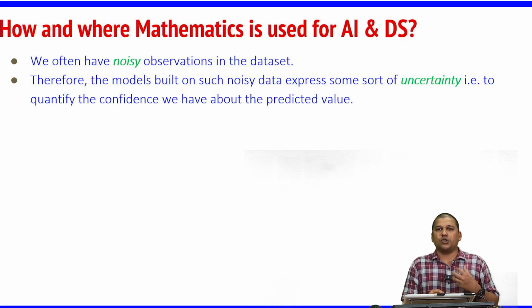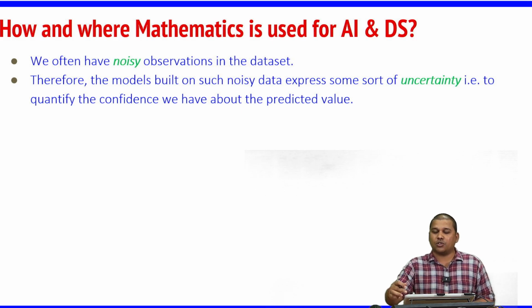Then when you are trying to build a model on such junk data or noisy data, it is obvious that the model you are building will not be 100% accurate. So there will be some uncertainty, in the sense it could be a 95% accurate model or it could be a 70% accurate model. We cannot say how the model will predict or perform.